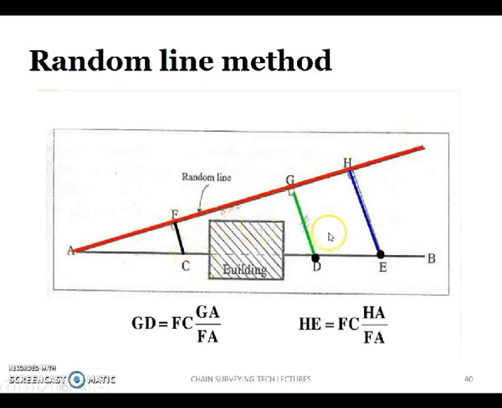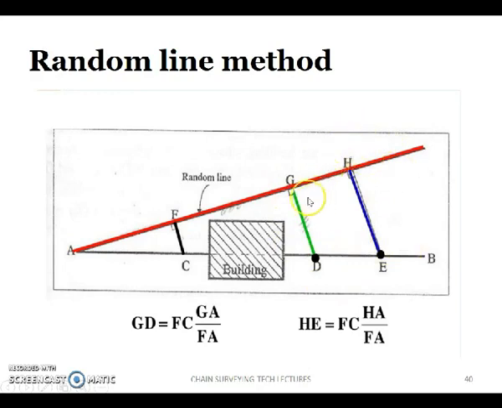So what are the measurable lines in this figure? We can measure FC, GA and FA, and also HA. Using these we have to find the GD and HE distances.